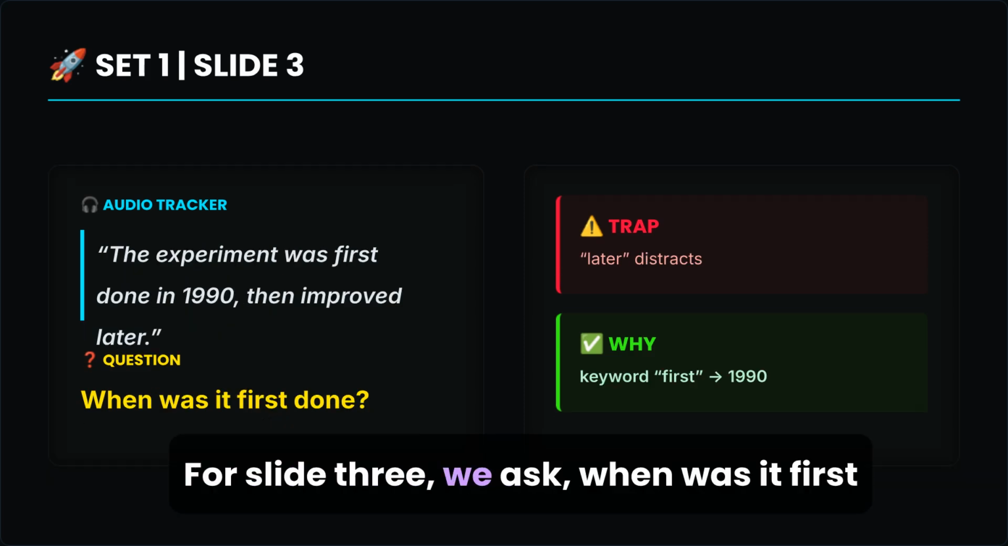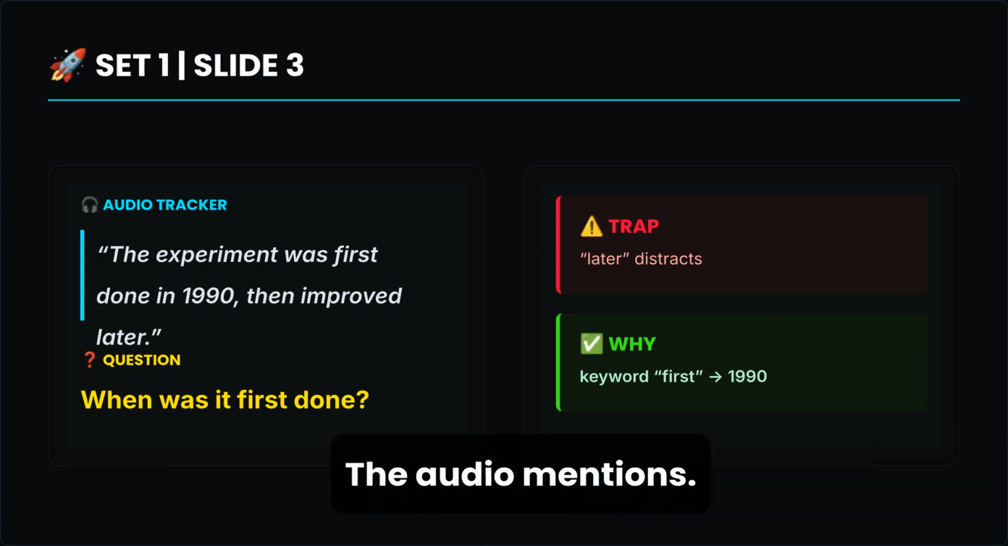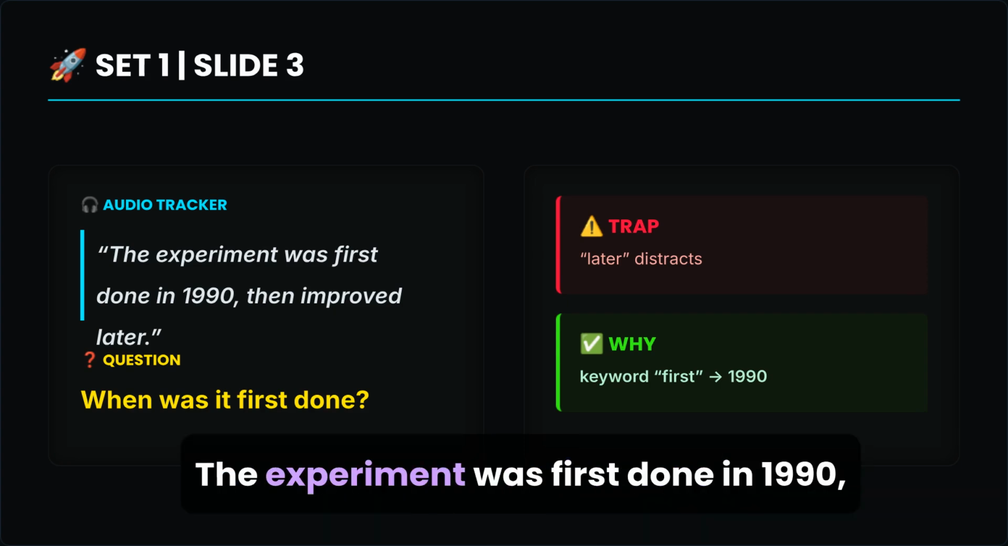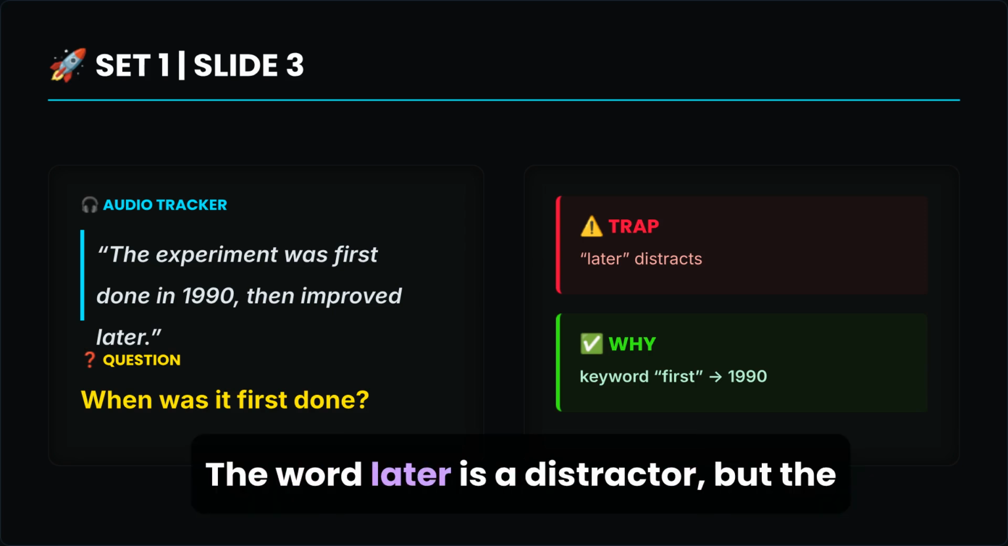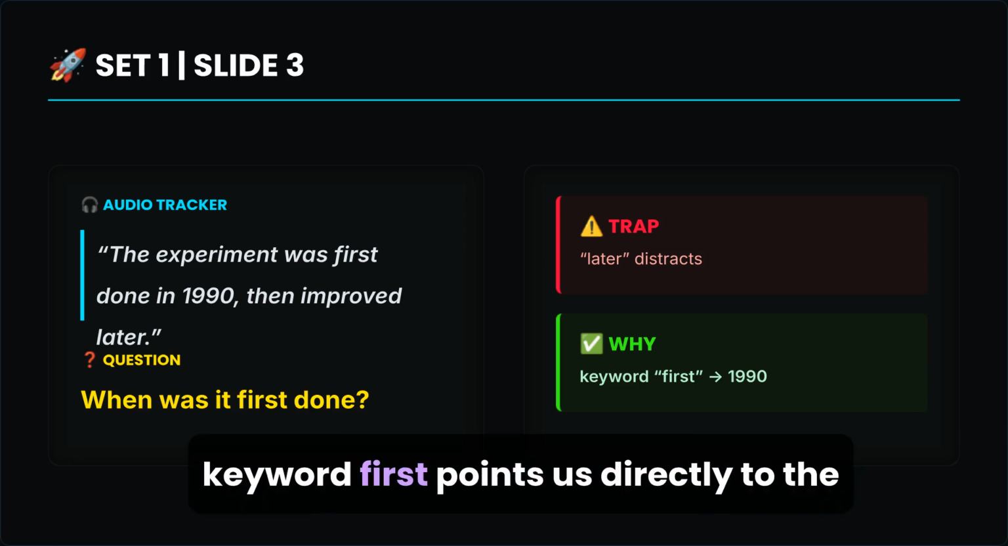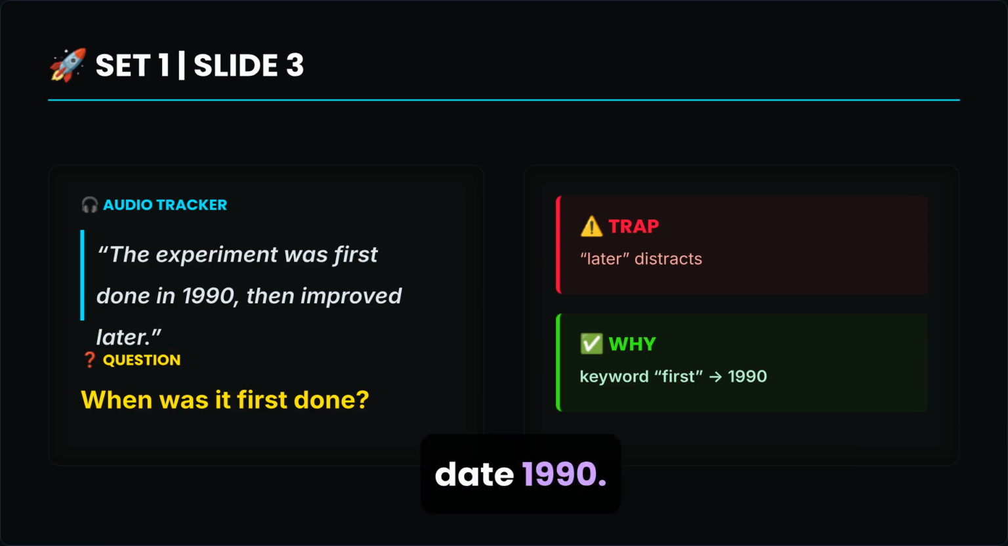For Slide 3, we ask, when was it first done? The audio mentions, the experiment was first done in 1990, then improved later. The word later is a distractor, but the keyword first points us directly to the date 1990.